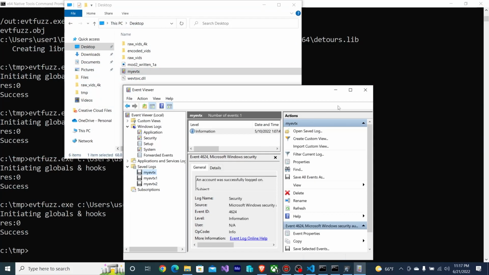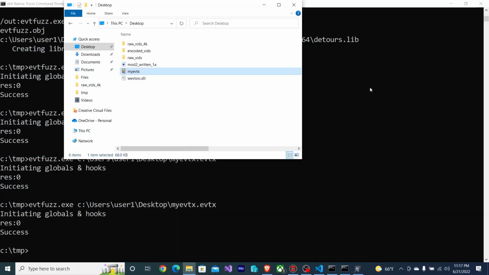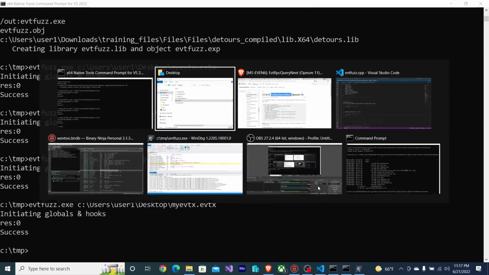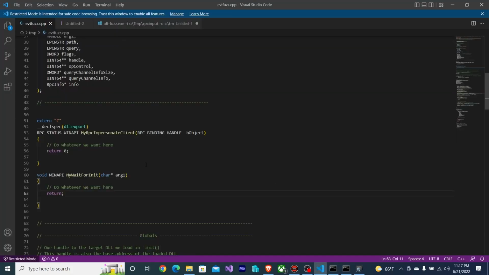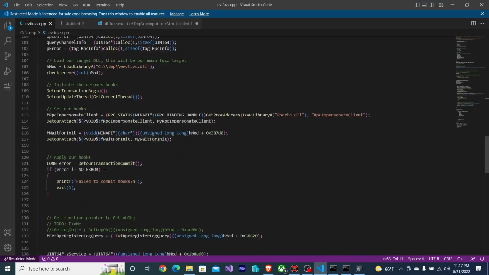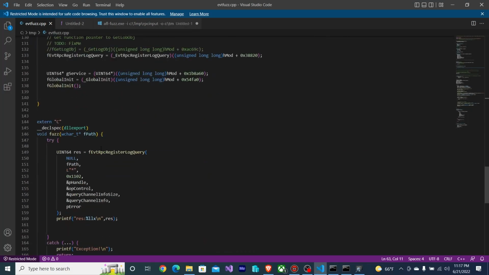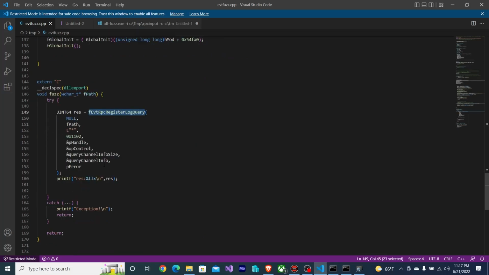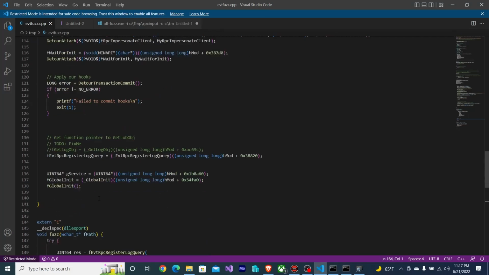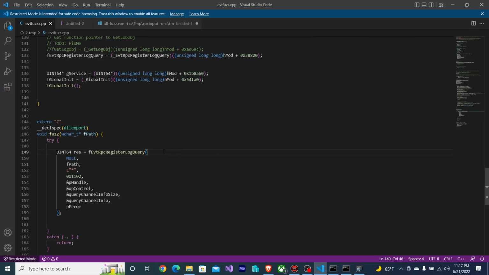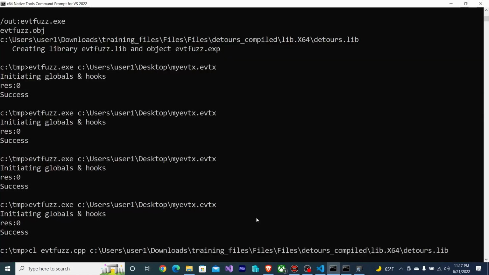But before we get to that, or before we could even look into that, we need to make sure that we can fuzz what we currently have. Because right now we know that we can call it successfully, but we haven't tried fuzzing yet. So let's give that a shot. I'm going to remove the printfs because we don't need them for fuzzing. Let's see how this code goes while fuzzing. I'm going to recompile it now.